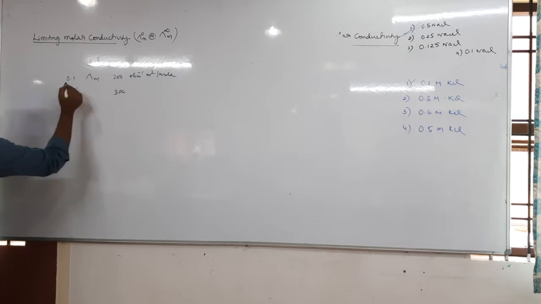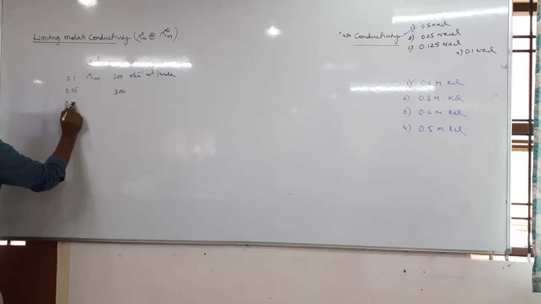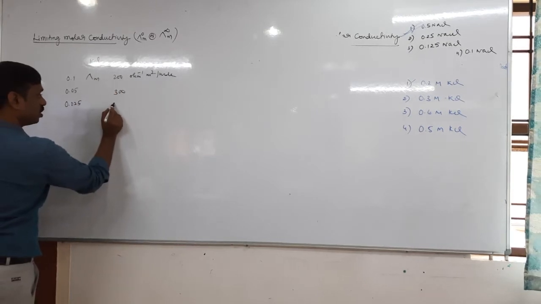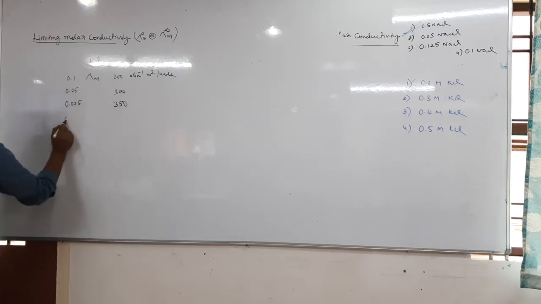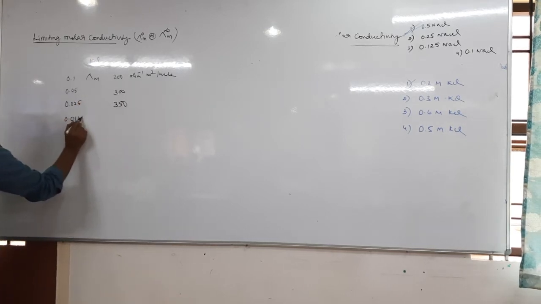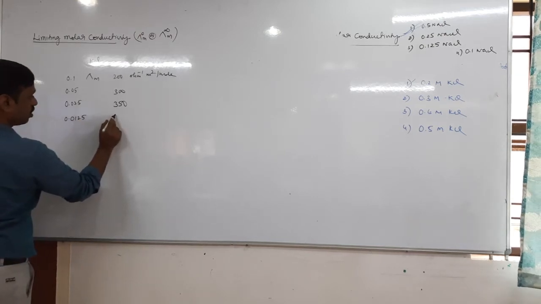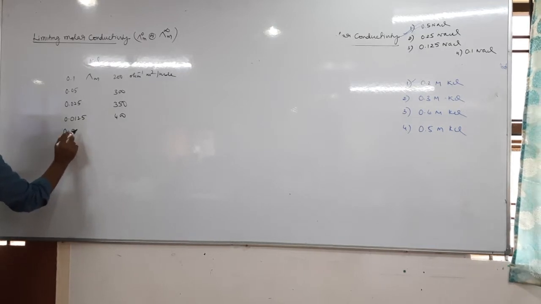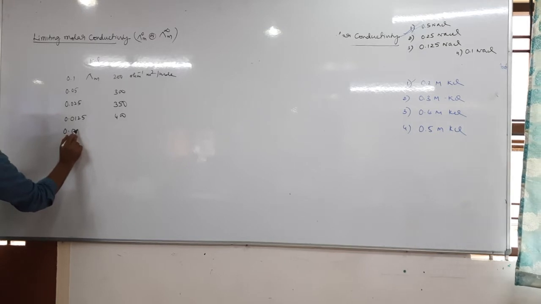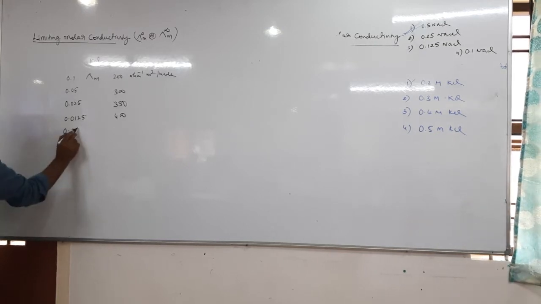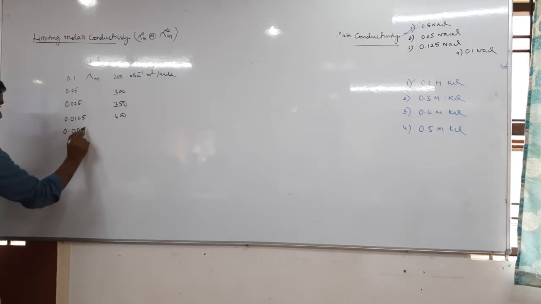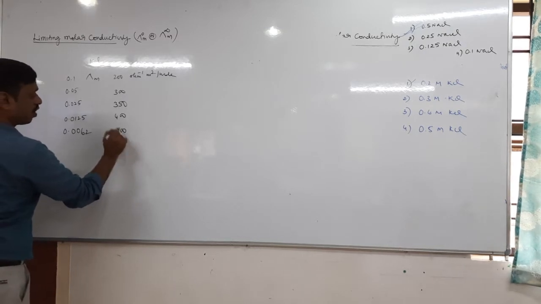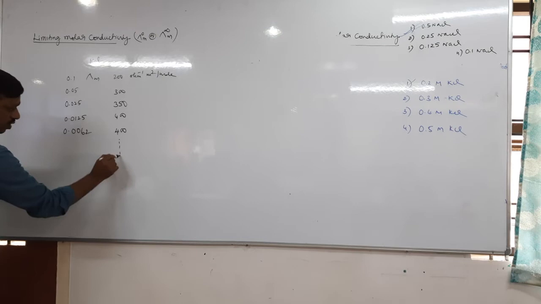Half again is 0.025, and it may increase to 350. Half again is 0.0125, and it increases to something like 400. Half again is 0.0062, and it becomes 400 again. Then whatever water you add, it remains 400.